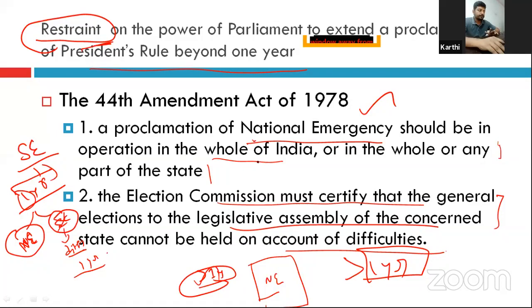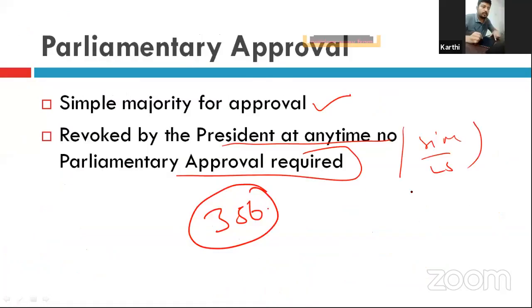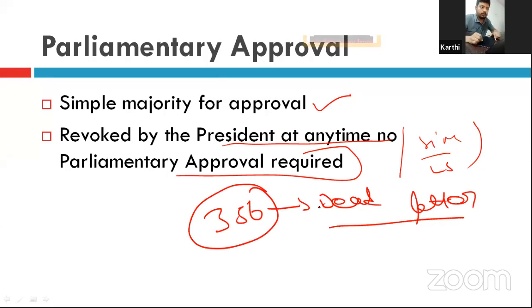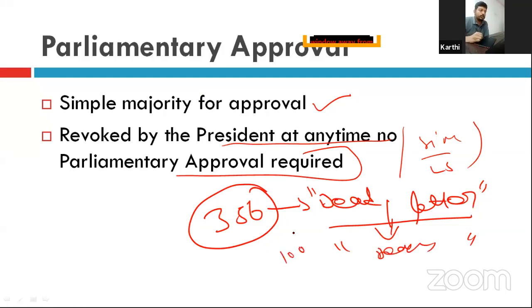The makers of the Constitution, the founding fathers, saw Article 356 as a dead letter. That is, they thought this kind of power would exist but would never be used. The constitutional makers saw Article 356 as a dead letter, but in reality it becomes a deadly weapon. Okay, because it was used more than many times, right? It was also used to settle political scores.